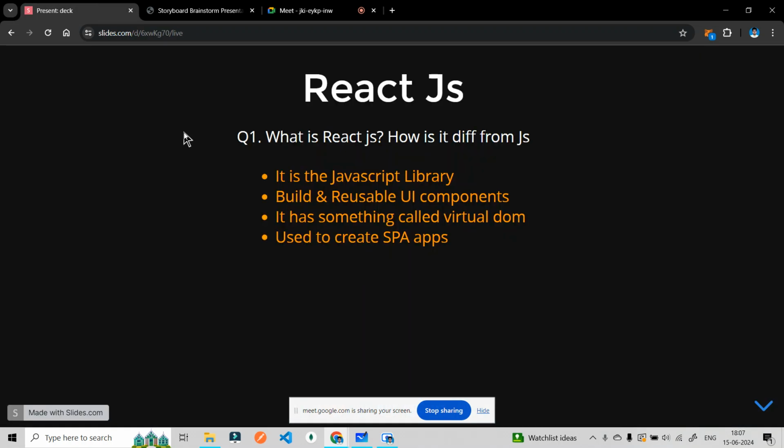Okay. So today what we are going to start is React.js. From this week we are going to start learning about the MERN stack. M stands for MongoDB, E stands for ExpressJS, that is the backend part, and N for Node.js, but the R stands for React.js.